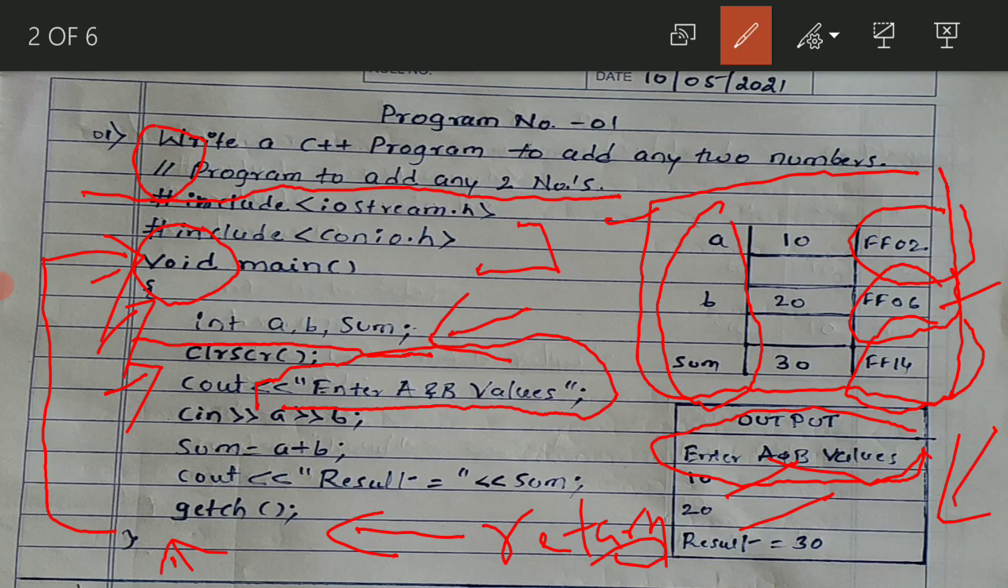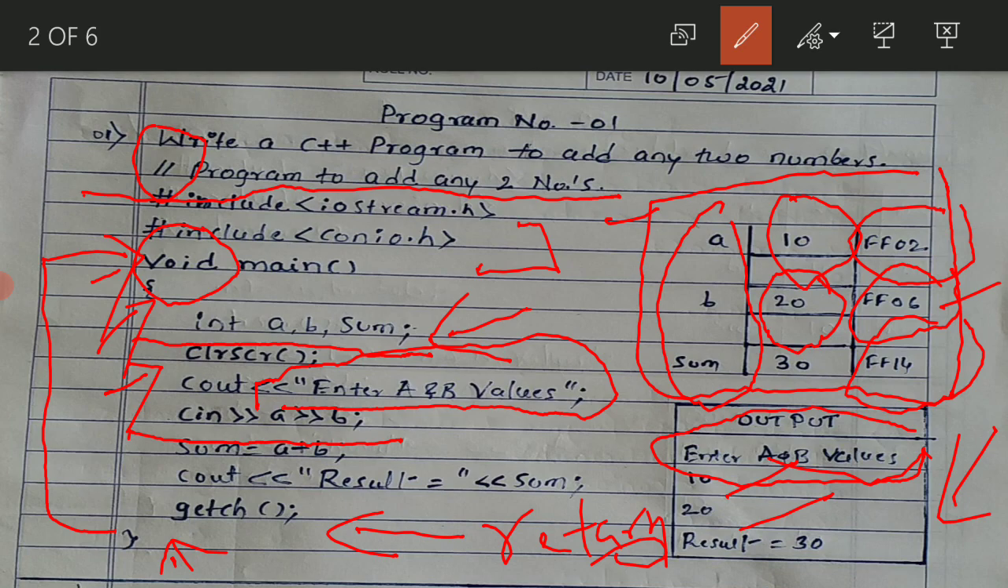So when you enter 10 and 20, the next statement, cin, is the input statement. It inputs a and b values. Hence the a value is 10. See, you can observe here, a value is 10. It is stored in the location FF02. Then b value is 20. That is stored in the FF06 location.